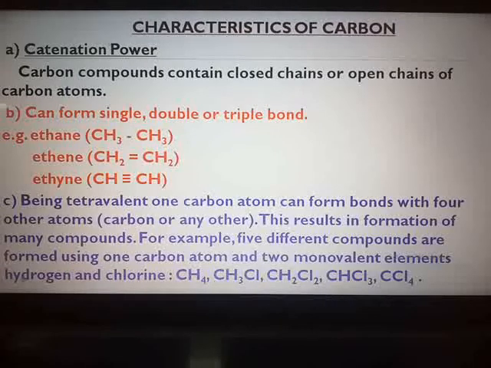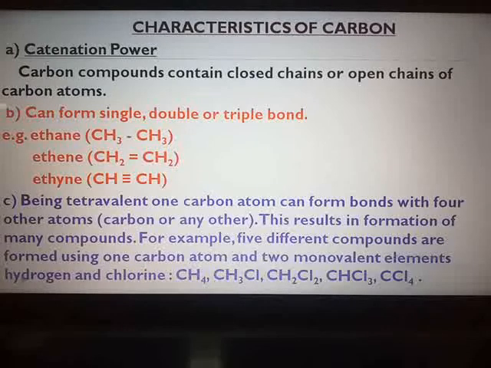Due to this capacity of carbon atoms to form multiple bonds as well as single bonds, the number of carbon compounds increases. You can see examples of some of the compounds: ethane, CH3-CH3, single bond; ethene, CH2=CH2, double bond; ethyne, CH≡CH, triple bond.